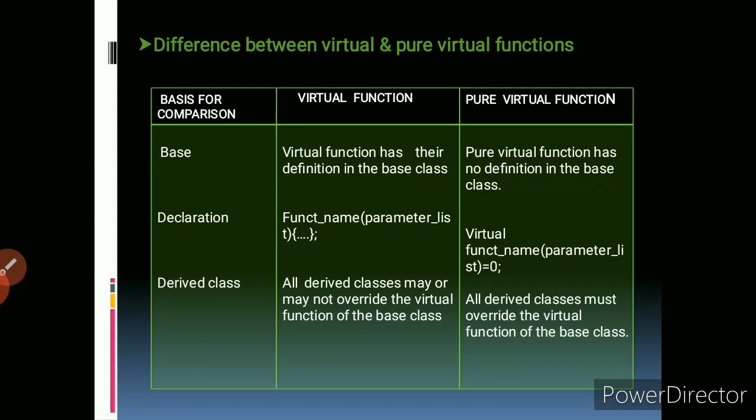On the basis of declaration, a virtual function is declared as virtual, function name, parameter list, and a pure virtual function is virtual, function name, parameter list, equal to 0. Basis for comparison, derived classes. On the basis of derived class, all derived classes may or may not override the virtual function of the base class, and all derived classes must override the virtual